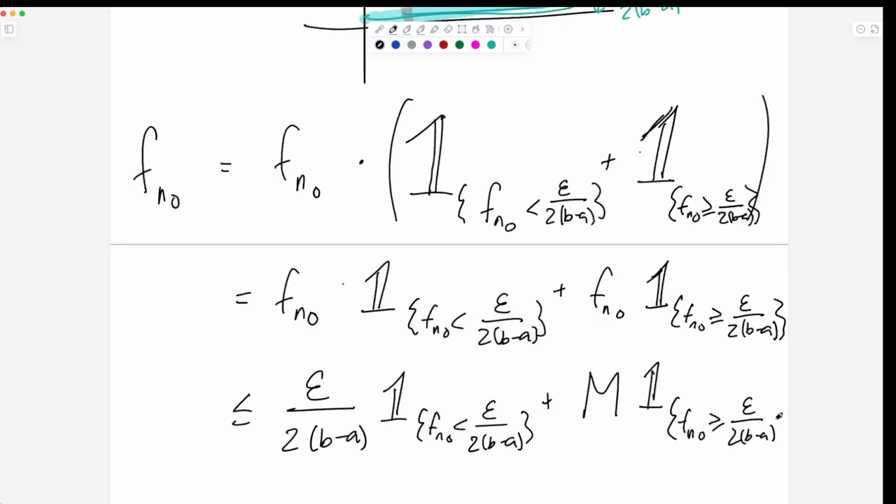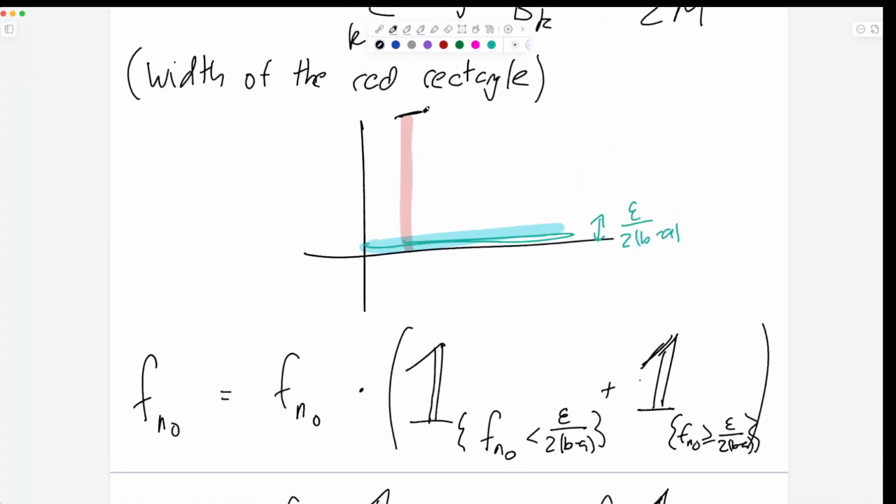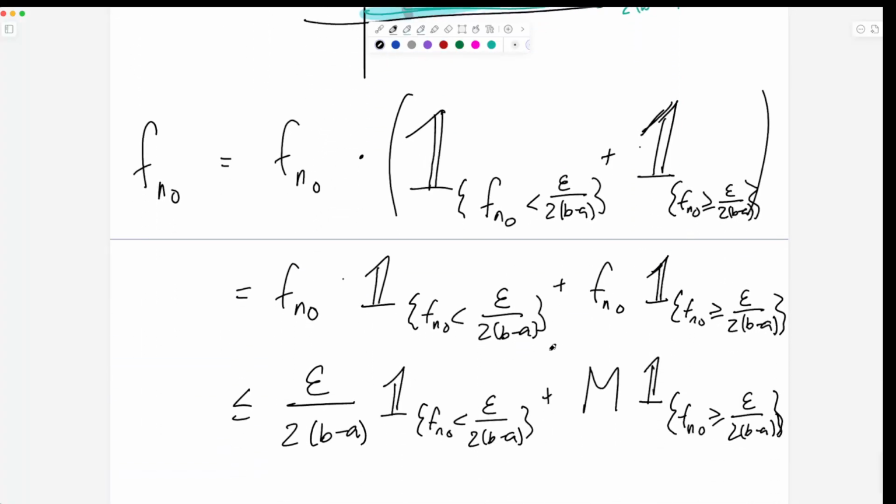Okay. So I've bounded the function. I bounded it by one height in this set, and by the other height in the other set. So I'm really doing the picture over here. On parts of it, I bound it by M, the maximum height. On parts of it, I bound it by this epsilon over 2(b minus a). So here's the observation now.